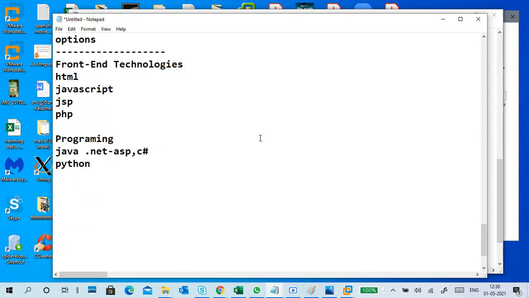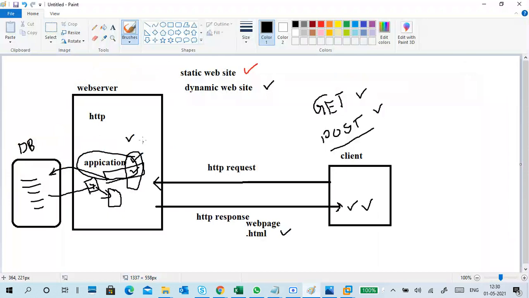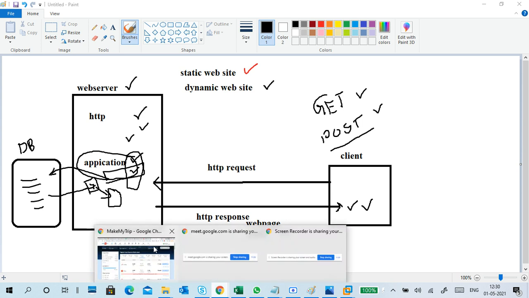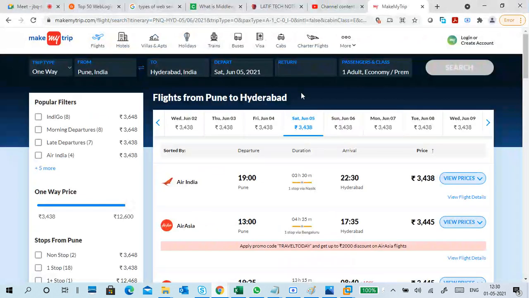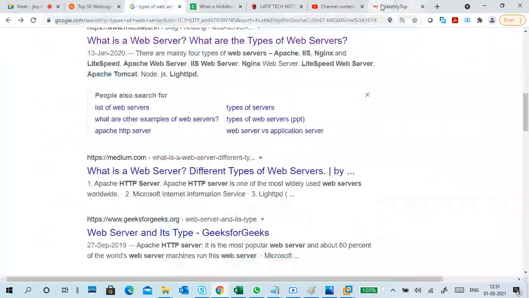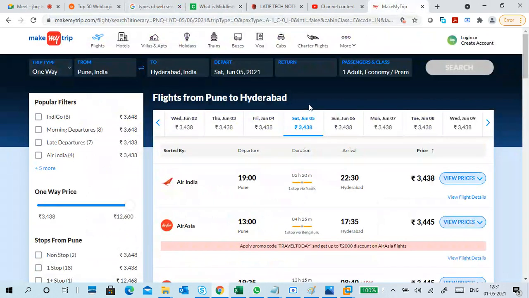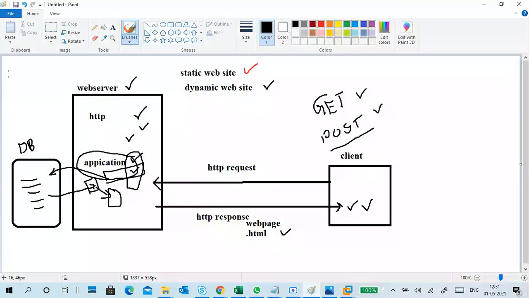So what are the front-end technologies, and what is a front end? That is so important, right? Web programming like HTML, JavaScript, PHP: these are all front end only. It means I'm using a web page. I open a web page, I query something, or I open some details, I want to read something from it. These are all front end only. So user interaction is called the front end.